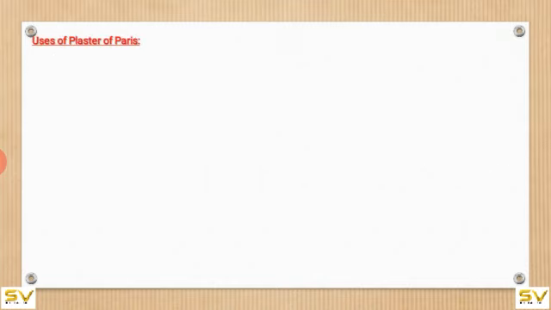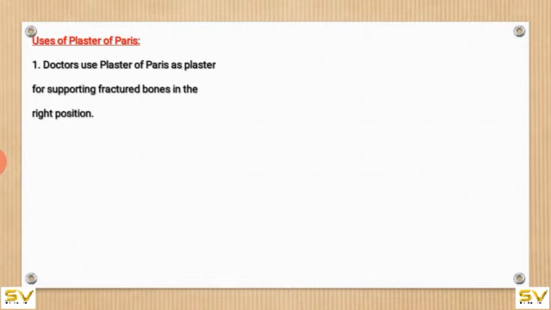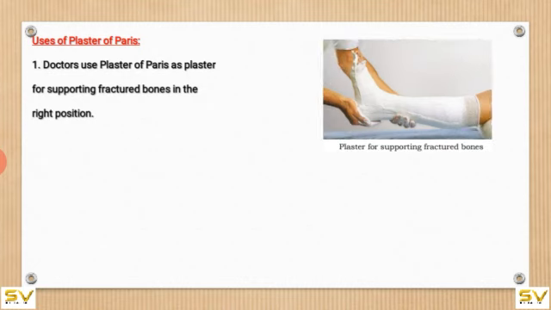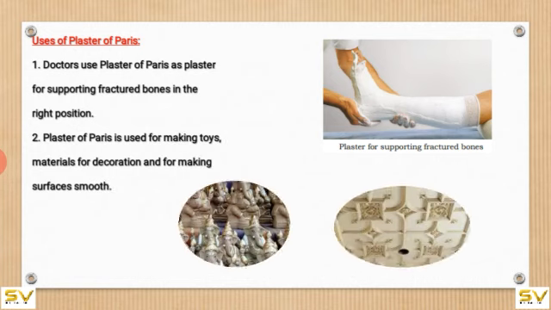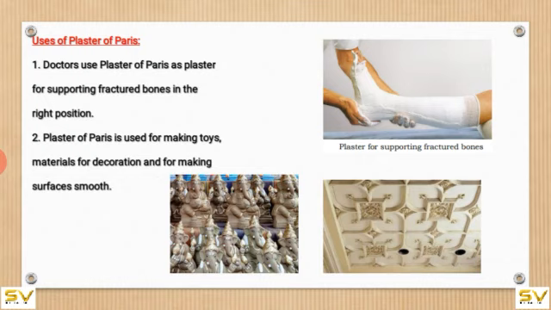Uses of plaster of Paris. Doctors use plaster of Paris as plaster for supporting fractured bones in the right position. Plaster of Paris is used for making toys, materials for decoration and for making surfaces smooth.